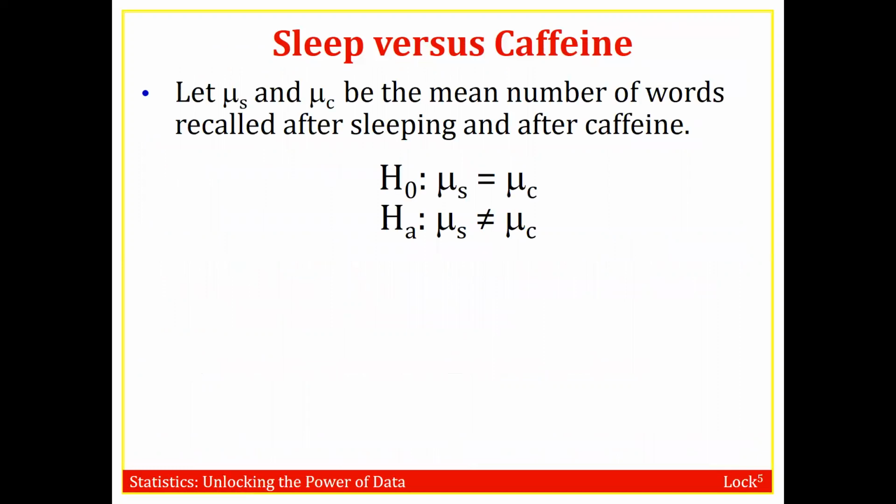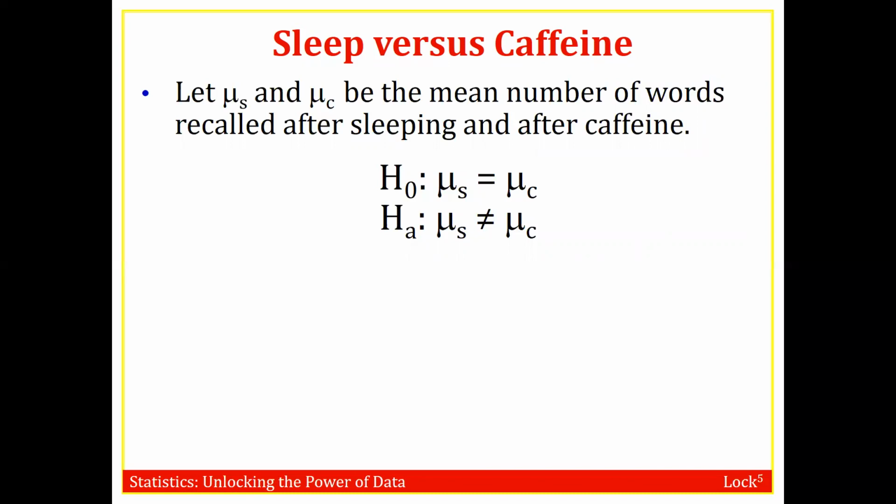So here we're going to set up null and alternative hypotheses, but we're concerned with a population mean now, the mean number of words recalled. And the population is divided up into two groups.